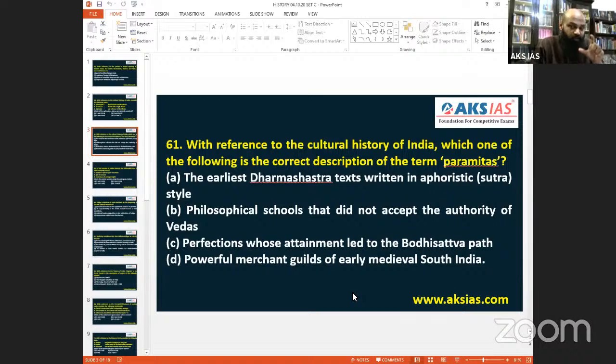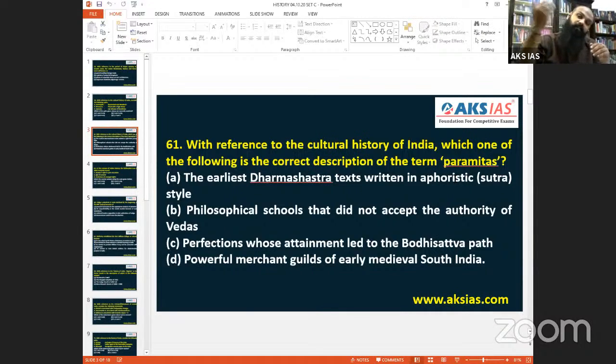Perfection, virtue. Virtuous means he is trying to attain perfection. God is only perfect. No human being is perfect. So virtuous means we are trying to attain that perfection. So please, let's understand like that. So perfection whose attainment led to the Bodhisattva path. So that is the right answer. Paramita, virtuous. Once you are virtuous, only then can you attain that moksha.